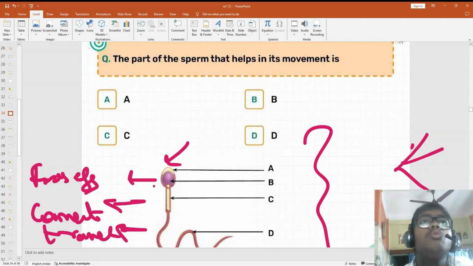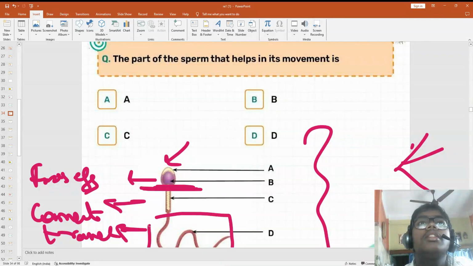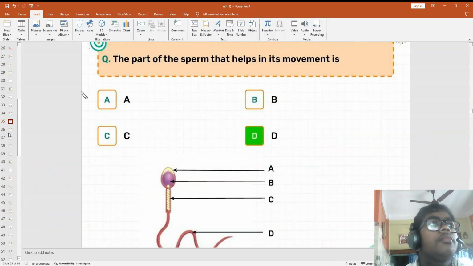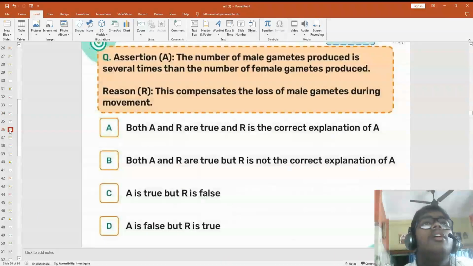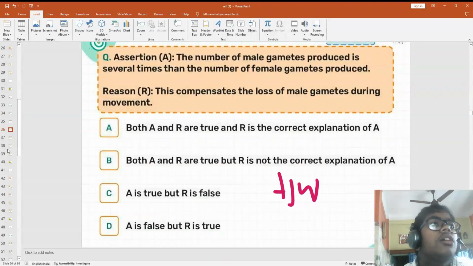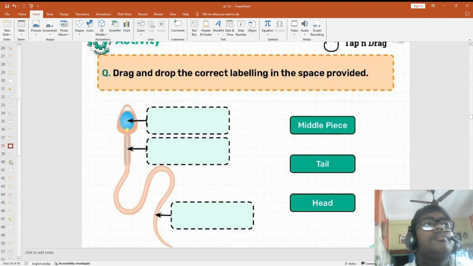Meaning everything else is not useless; only the head is actually fusing, but all this part is used for travel. But the main travel function is of this one. What is this? Tail, right? Okay. This is your homework.